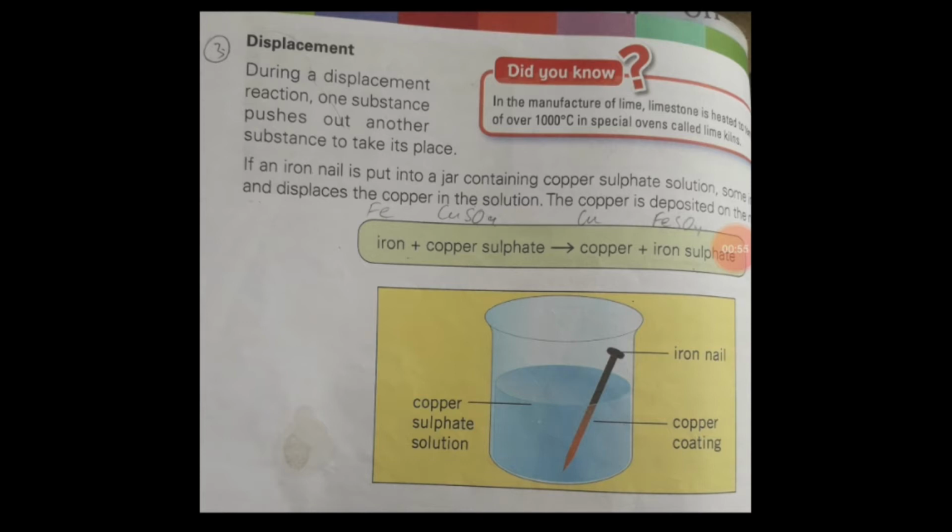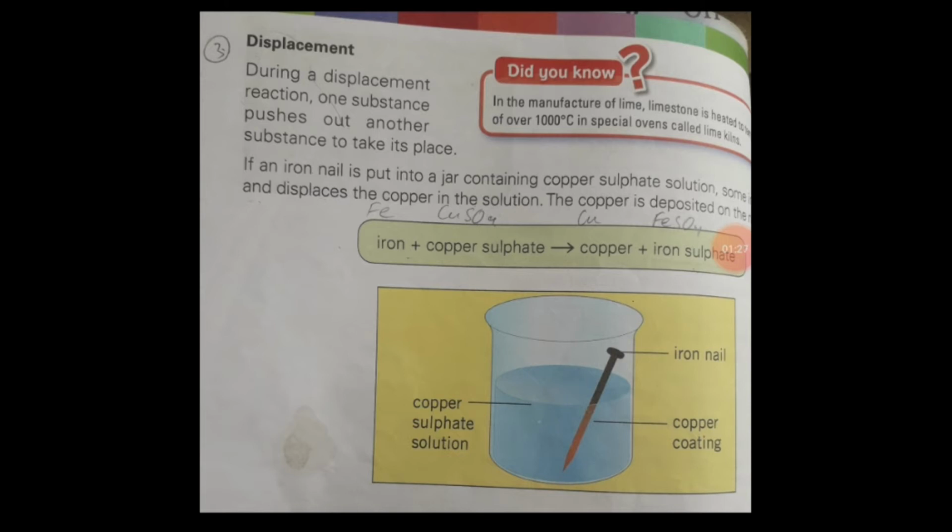Students, in this type of reaction, firstly I would like to tell you that displacement reaction is also called replacement reaction. During this, one substance pushes or replaces another substance and takes its place. In brief, one substance takes the place of another substance. For example, if we put an iron nail in a jar containing copper sulfate, some of the iron dissolves and takes the place of copper in the solution present in the jar, and copper is deposited on the nail.